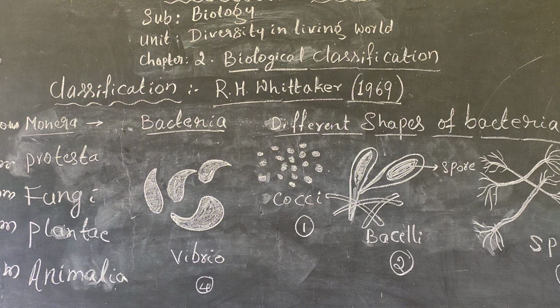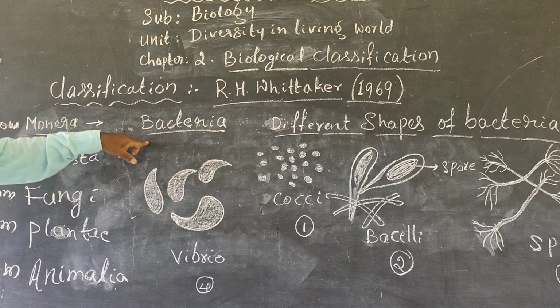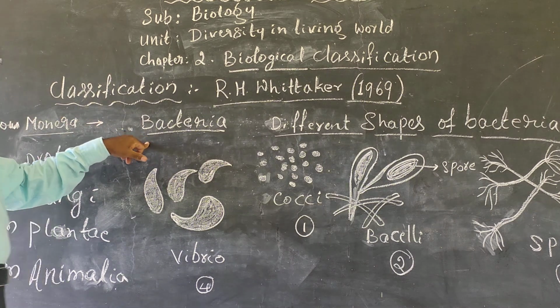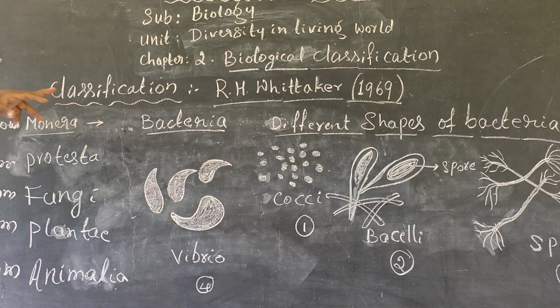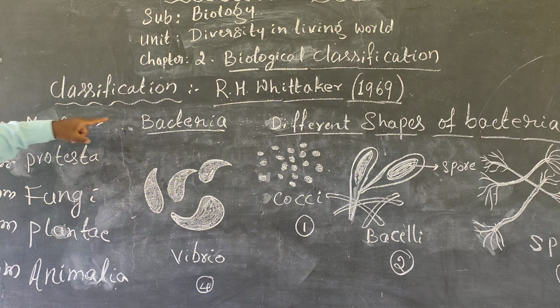R.H. Whittaker very clearly explained that all bacteria and also some microorganisms come under the kingdom Monera. The main criteria for classification into the Monera group is that they are very minute, small organisms, that is, microorganisms.